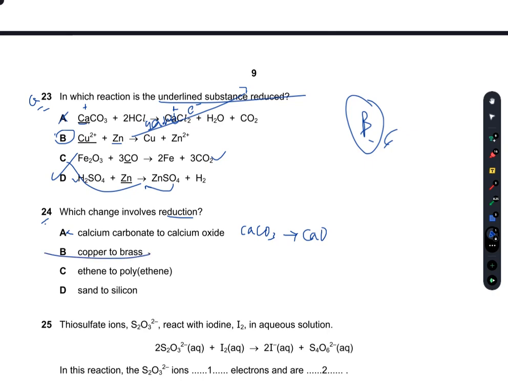Copper to brass, again incorrect. Ethene to polyethylene, again incorrect. When ethene reacts into polyethylene by addition polymerization, that is again not reduction. Sand to silicon, so SiO2 into Si, there is complete removal of oxygen. So D is the right option. You can also check this by checking their oxidation states in both. If their oxidation states satisfy that it is either reduction or oxidation, then you should choose your best answer.